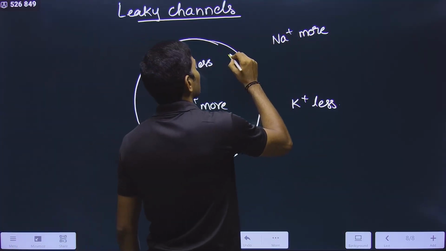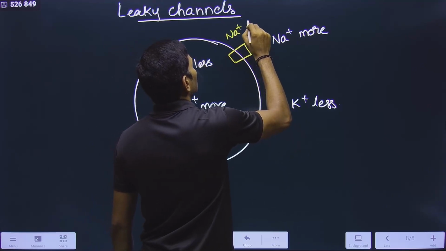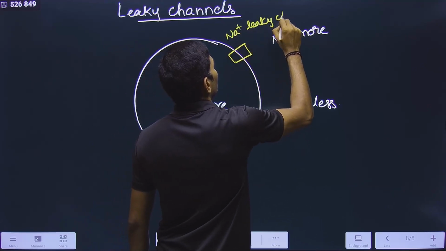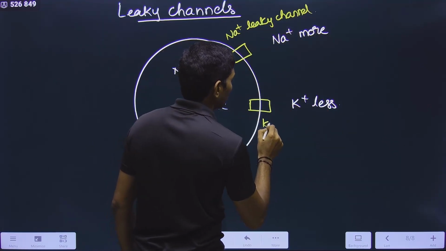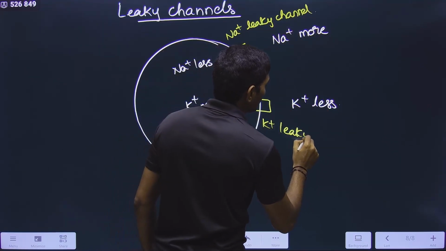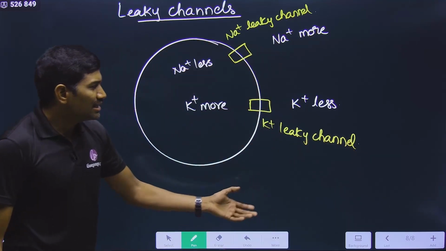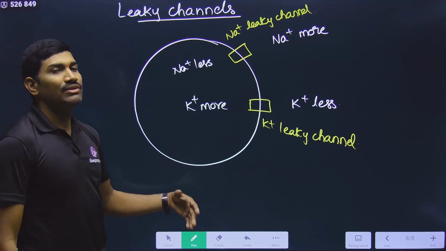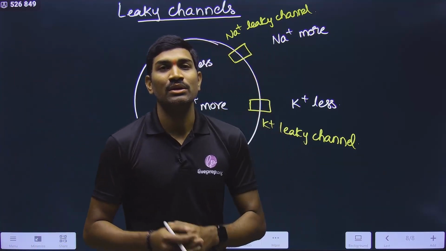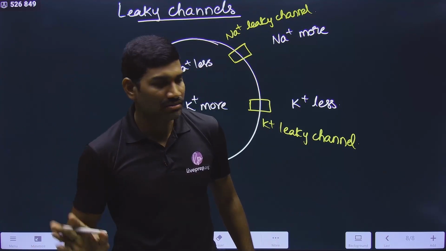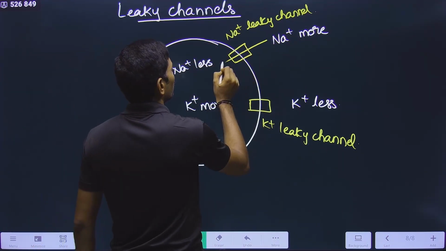What are these leaky channels? This is the leaky channel for Na plus, the Na plus leaky channel. And this is the K plus leaky channel. You know what a channel is. A channel is a membrane protein involved in passive transport. So it helps in the movement of ions from high concentration to low concentration. You understood this, and based on this you can understand that here it is from more to low.